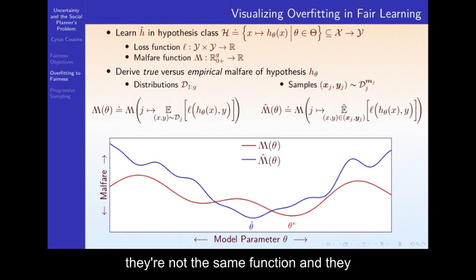Because they're not the same function and they have some fluctuation, the optimizer over the empirical data and the optimizer over the true distribution will not be the same, but the more data we collect, the more similar they will become.